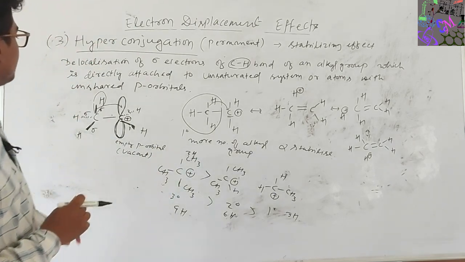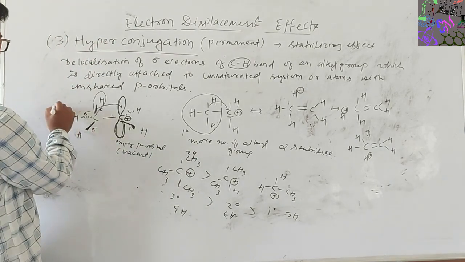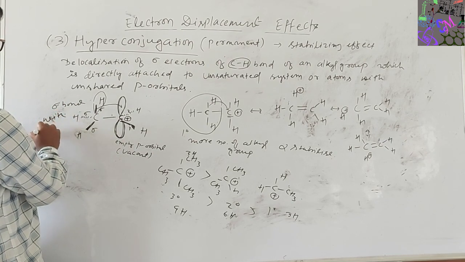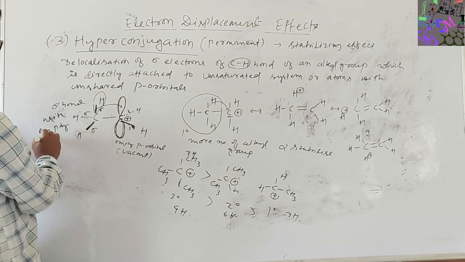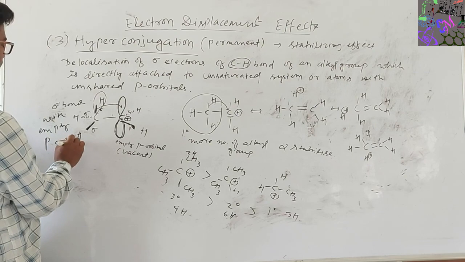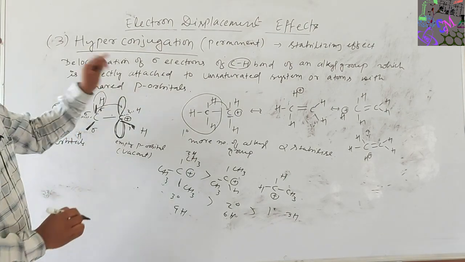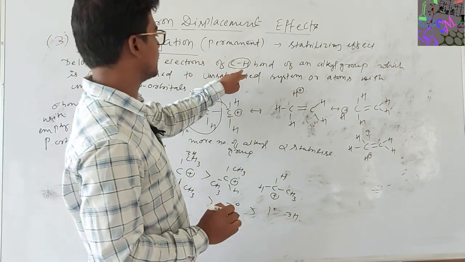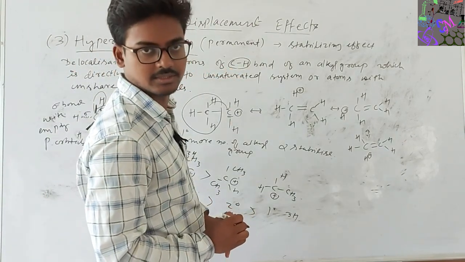So this is the sigma bond with an empty p orbital. Now I will tell about the C-H sigma bond with an unsaturated system.